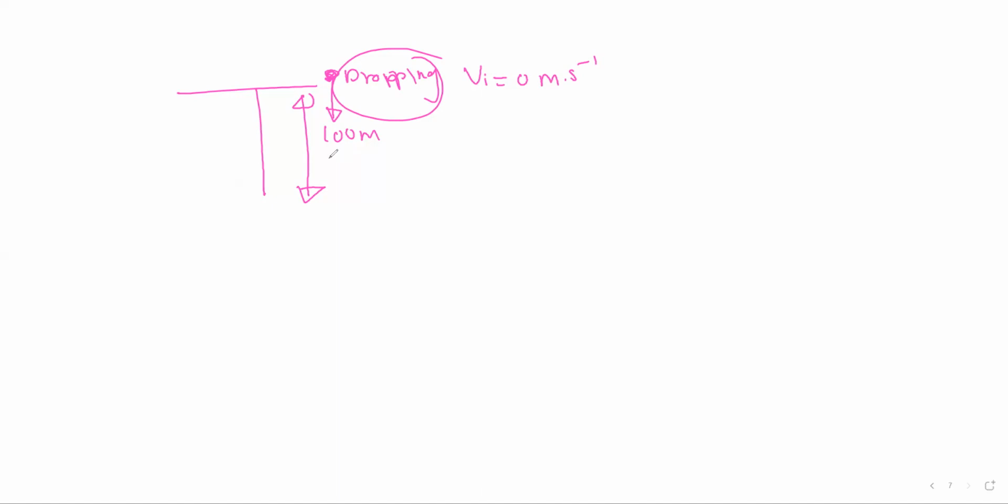Out of all the formulas, we choose a direction. Downwards is positive and upward is negative.